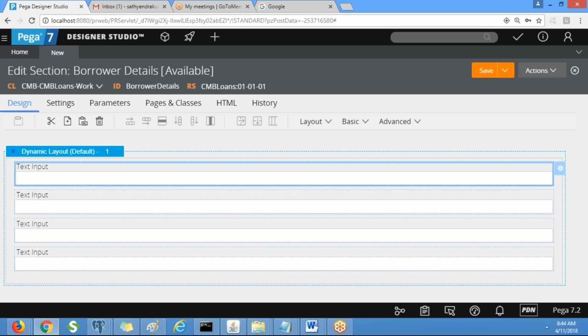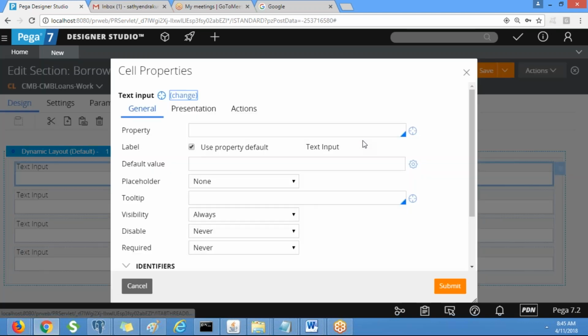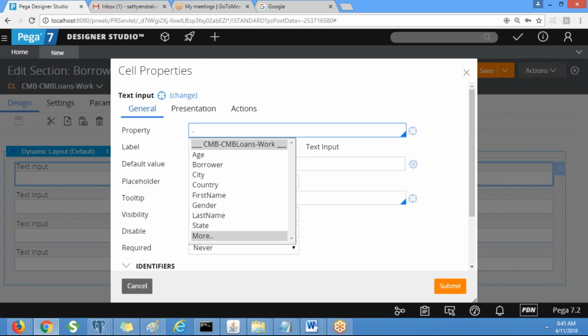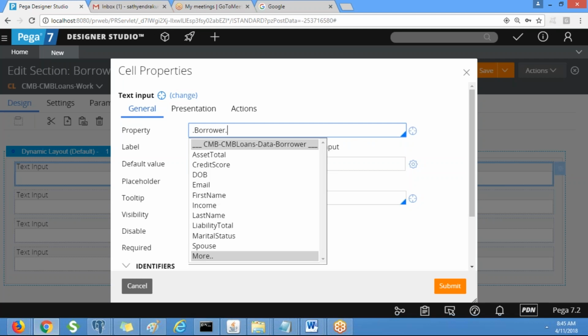The first name. It is the borrower's first name, right? If you create under work class, you can directly select the properties. But we need the first name property which is there in borrower. That is called borrower first name. So you select borrower dot first name.